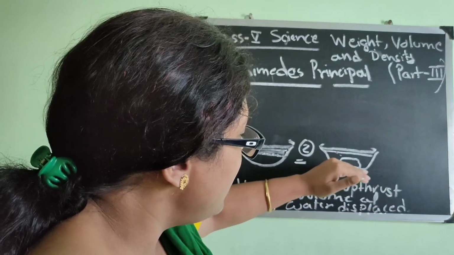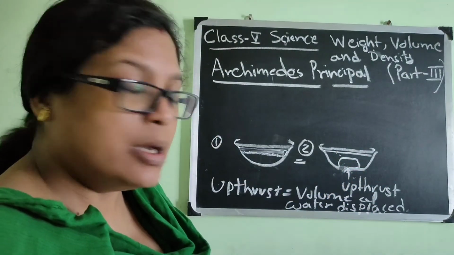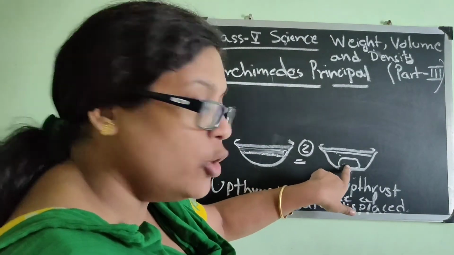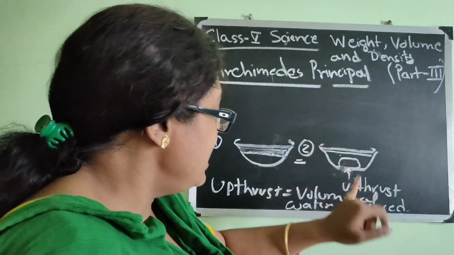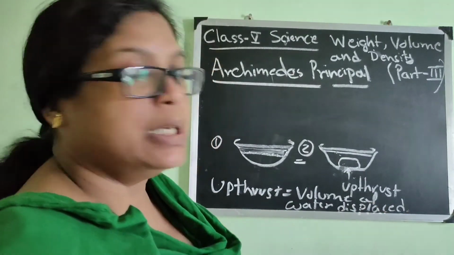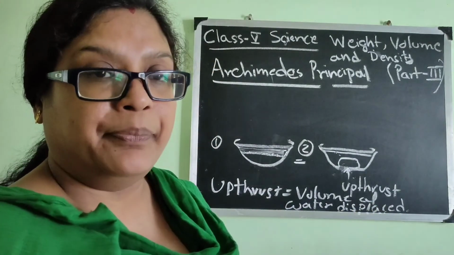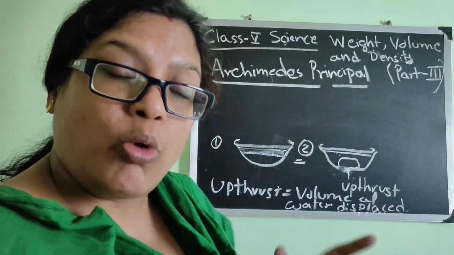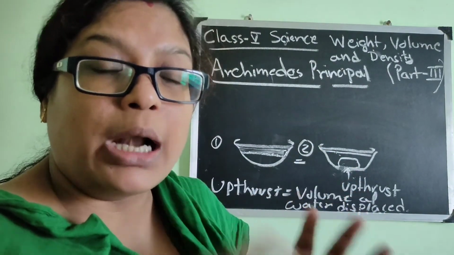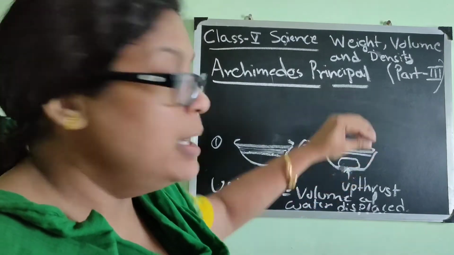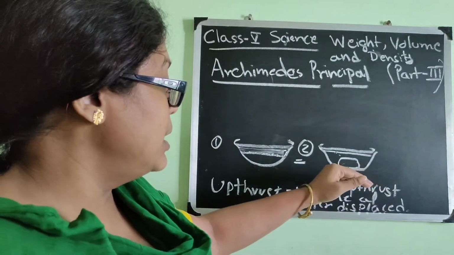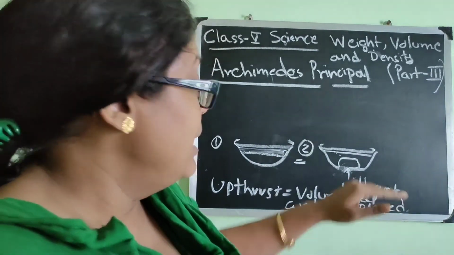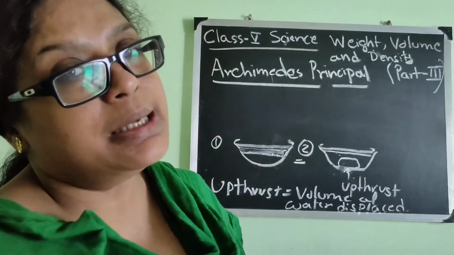So this much volume of water is increasing. So we will say that the upthrust is equal to the volume of the object, which is equal to the volume of the displaced water. Because it is displacing that much water, what volume it needs to stay inside, thus the water level is increasing.